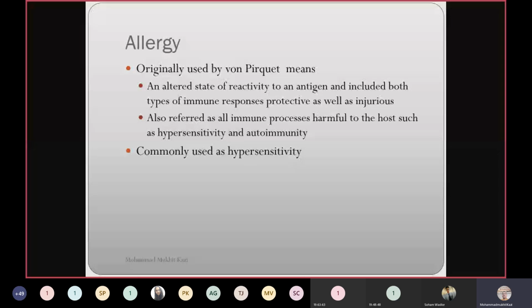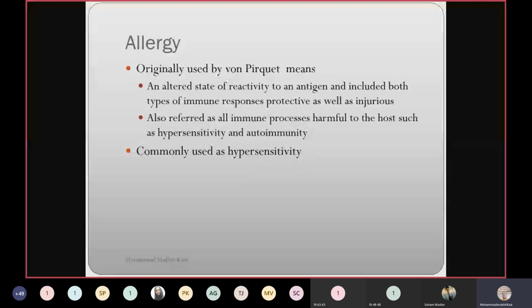We all use this word allergy, which is synonymous with hypersensitivity reaction. Very commonly we say, I am allergic to this, I am allergic to that. We talk so casually about allergy, but it can have consequences which might lead to mortality or fatality.